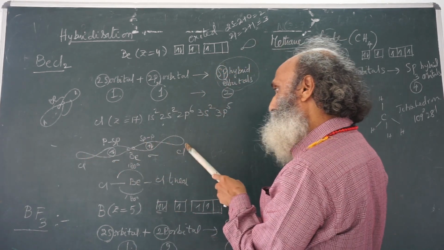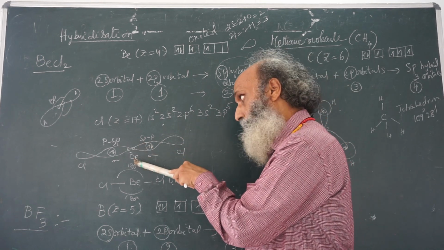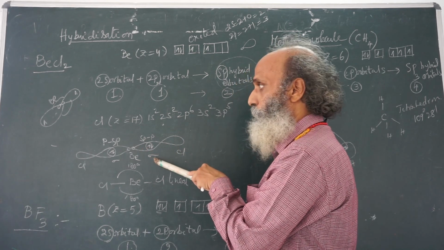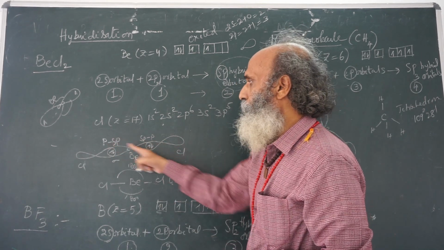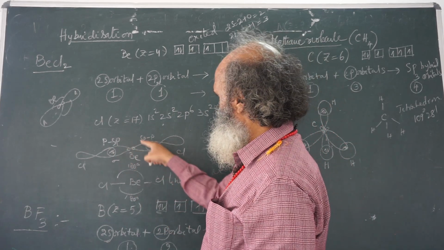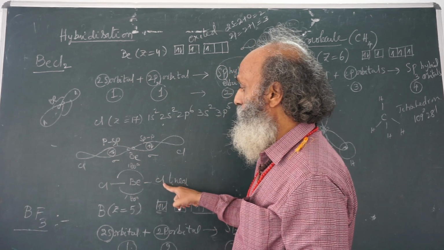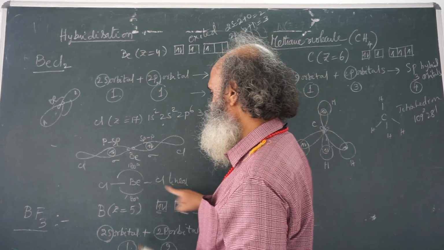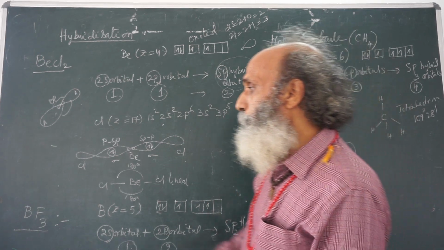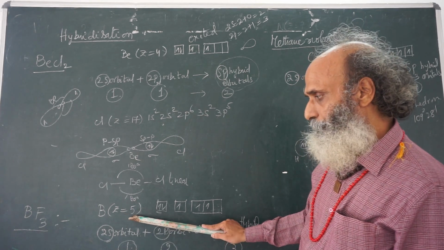Next, the p orbital of another chlorine atom, the sp hybrid orbital of beryllium atom. These two also overlap axial. This is sigma bond. So, p-sp overlap, sp-p overlap. Now, the space is shared equally, therefore the Cl-Be-Cl bond angle will be 180 degrees and the shape is linear. If you look at boron trifluoride, boron atomic number 5.